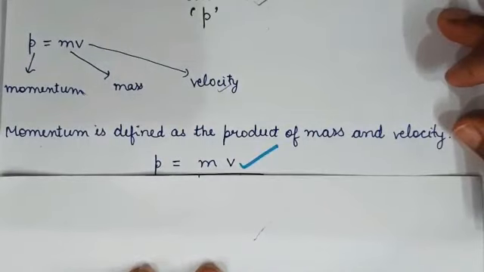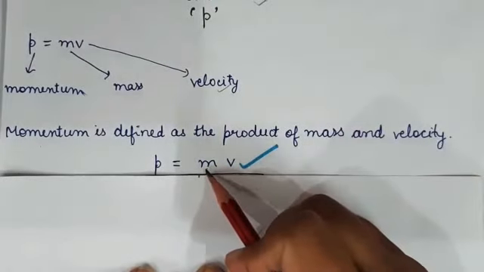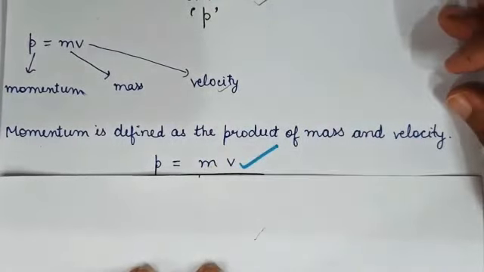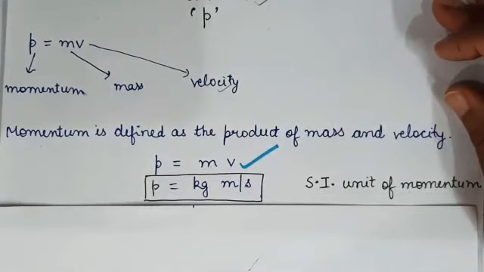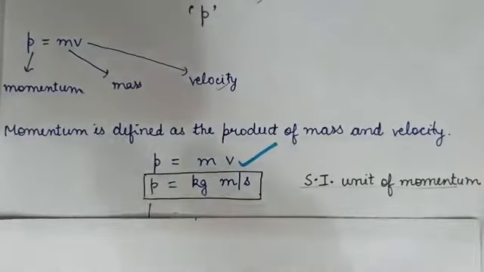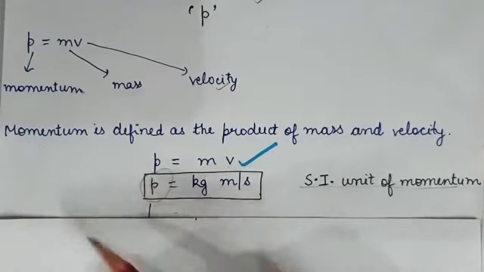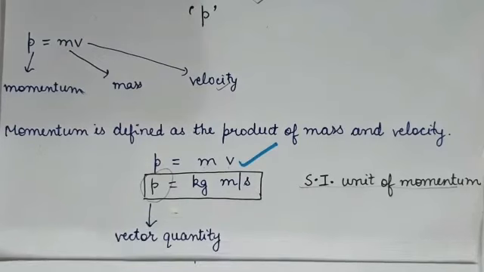Now, how to calculate the SI unit of this momentum P? The SI unit of mass is kg, and of velocity, it is meter per second. So kg meter per second. That is the SI unit of momentum. And one more thing. This momentum P, is it a scalar quantity or vector quantity? It is a vector quantity. Why? Because it has magnitude as well as direction. That's why momentum is a vector quantity.